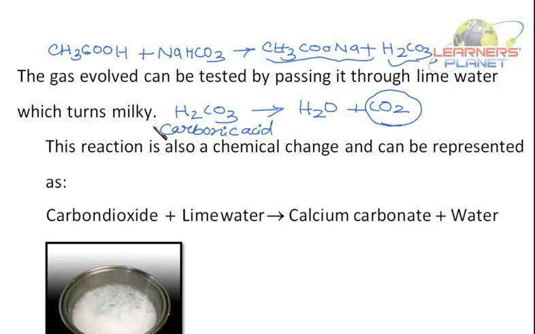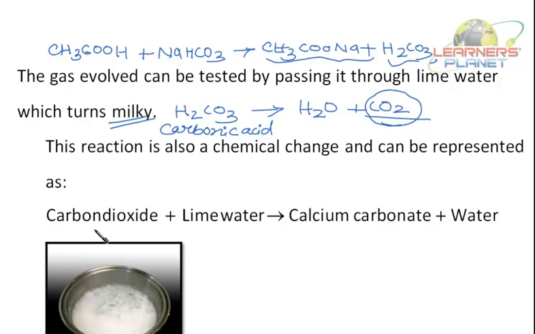Okay? Now the gas evolved can be tested by passing it through lime water, which turns milky. Right? If this carbon dioxide is passed through lime water, it's not your lemon juice, right? Lime water. Lime, which is called chuna in Hindi. That water. So if carbon dioxide is passed through that lime water, the lime water turns milky.